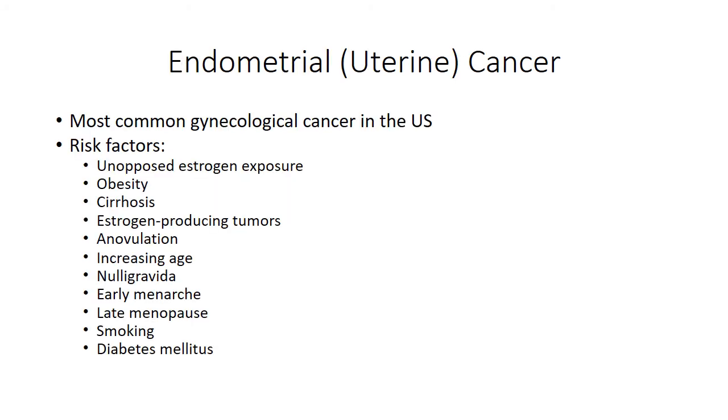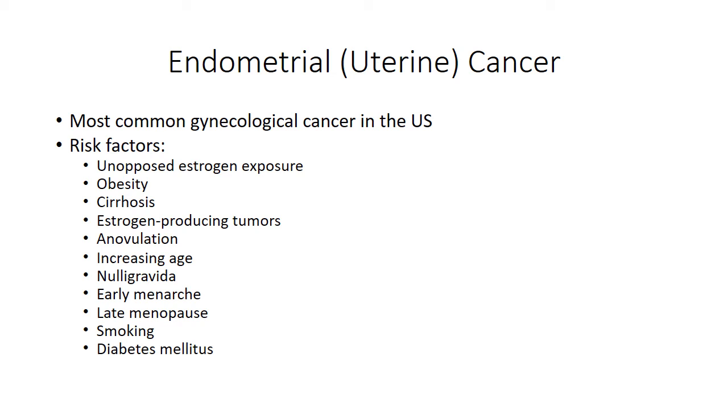Endometrial or uterine cancer is the most common gynecological cancer in the United States. Risk factors include unopposed estrogen exposure. This is where there's estrogen therapy in the absence of progesterone replacement, obesity, cirrhosis, estrogen-producing tumors, and anovulation. This is where the ovaries do not release an egg during a menstrual cycle.